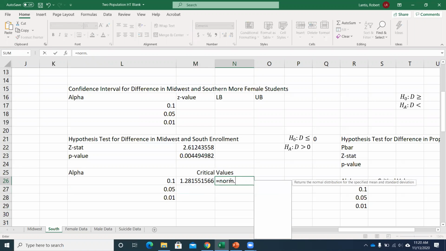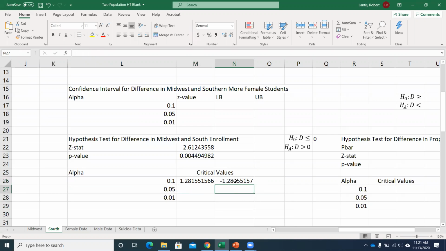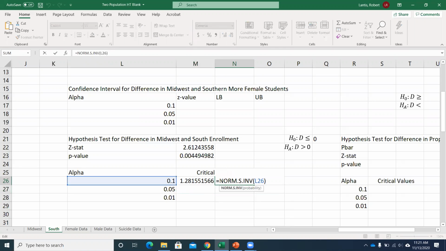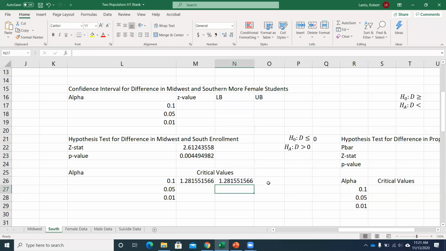Or if I remembered that it was a symmetric distribution, I could say, well, if I just put in 0.1, I'm going to get the negative value, but it's a right-tailed test. I know that I want that value, but positive, so I use the absolute value function. Both give me the same thing. I could copy this down because it's just going to update the alpha reference, and now I've got my critical values. So I have 1.28, 1.64, 2.32.